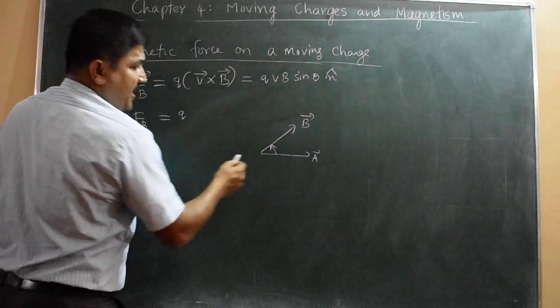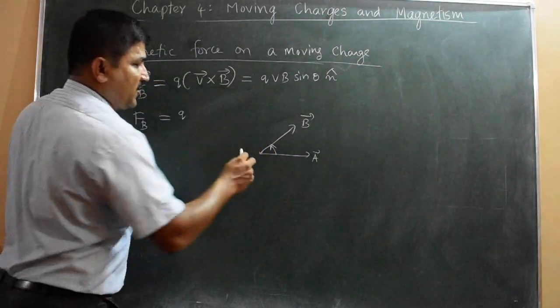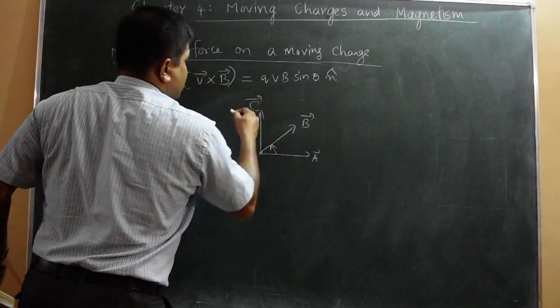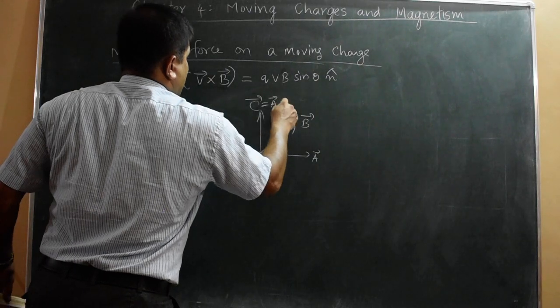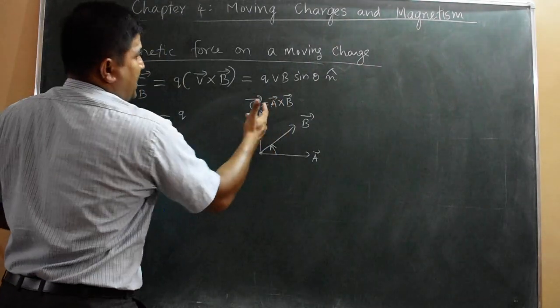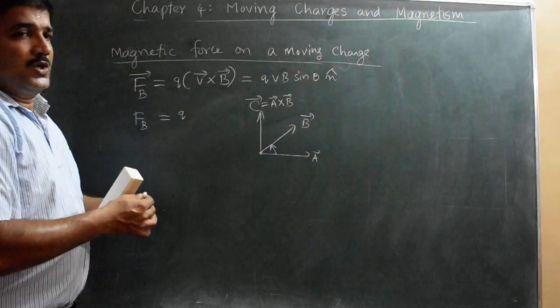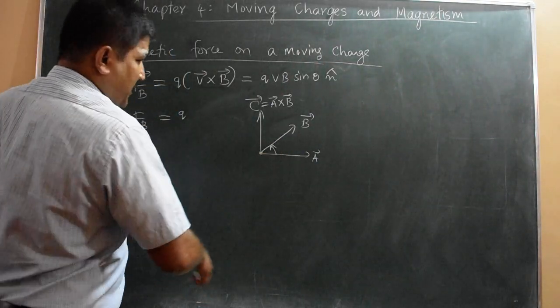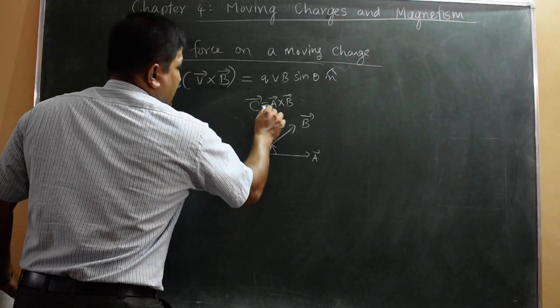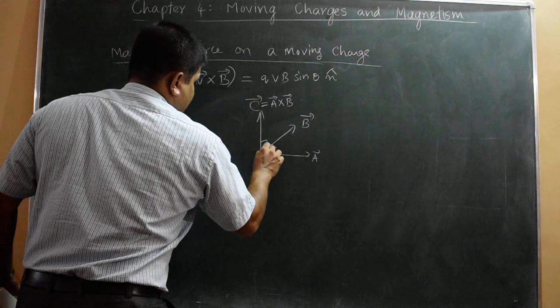The direction of A cross B is normal outward from the board. I show here like this. This is the direction of vector C, that is equal to A cross B. The direction of vector C is outward from A and B, I mean perpendicular to both A and B. Perpendicular means the angle between C vector or A cross B and B is 90. The angle between A cross B and A is also 90.